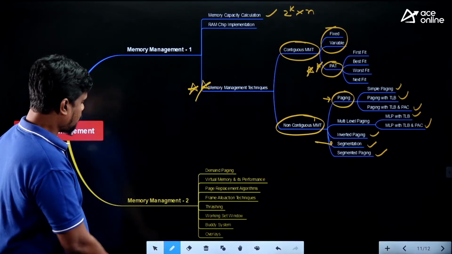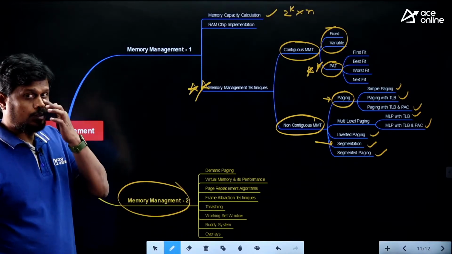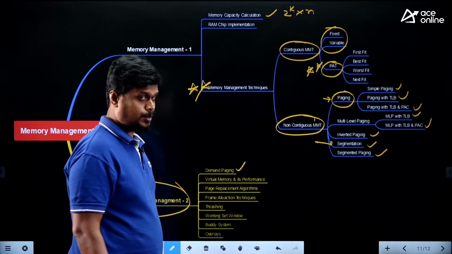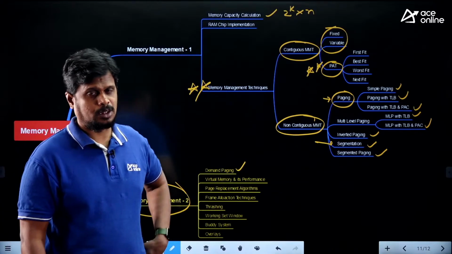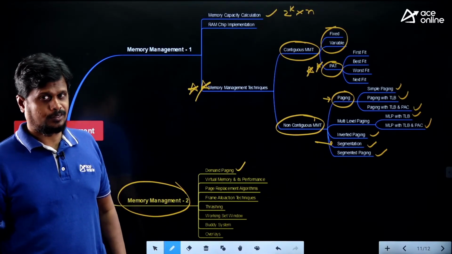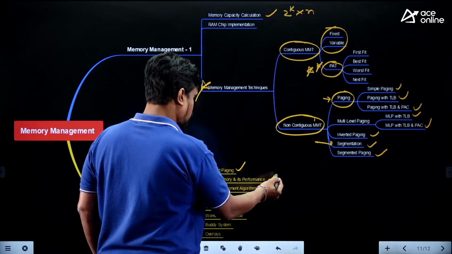After that, if you verify memory management part 2, which concentrates on virtual memory, that is demand paging. What do we mean by demand paging? And how do we get the formula, effective access time equals P into S plus (1 minus P) into M? How we get that formula, we have clearly explained. And virtual memory and its performance.